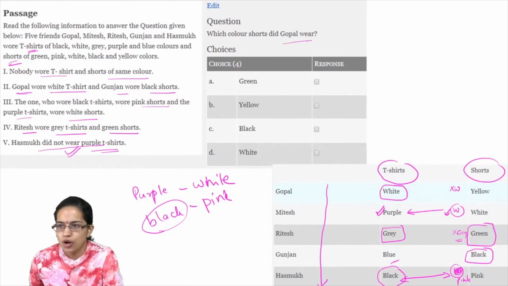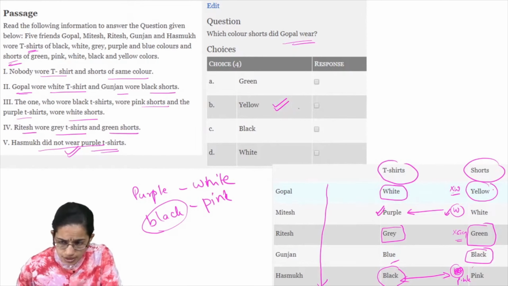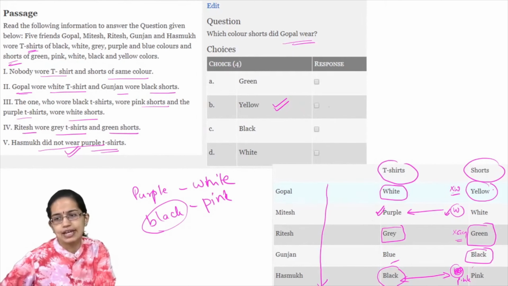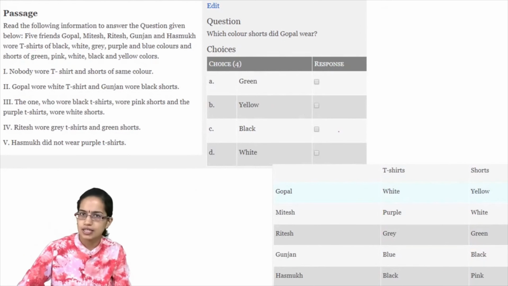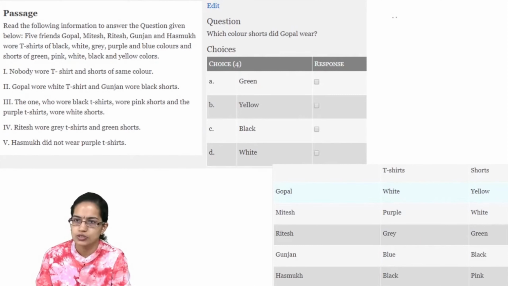Now, which color shorts did Gopal wear? So this cannot be white. Now what color is left here? The only color left here would be yellow. So Gopal would wear the shorts of yellow color. I hope that's clear. I repeat again, for questions like this, what we have to do is create a table. We'll solve this question again to simplify it.